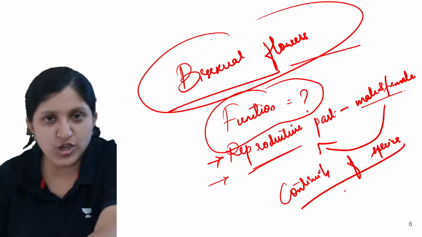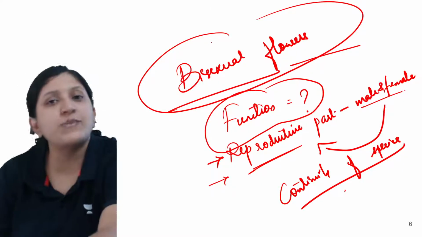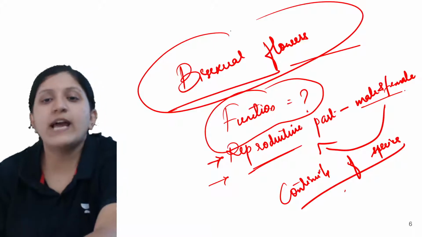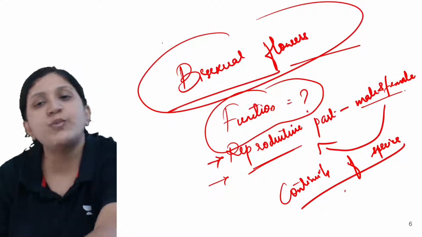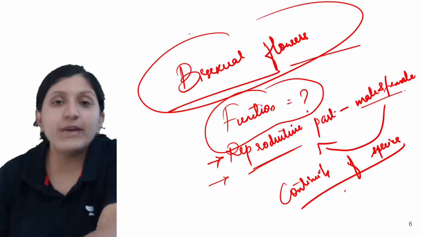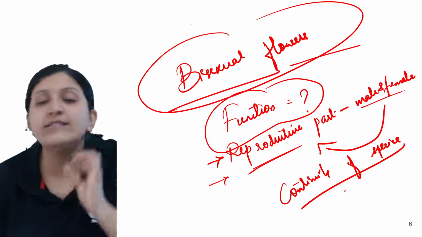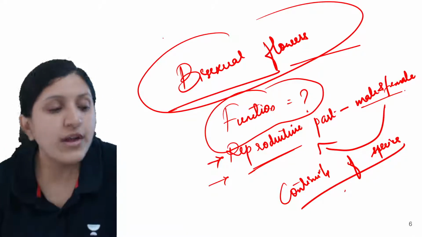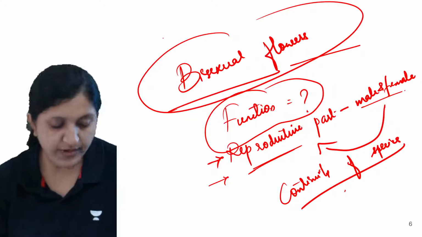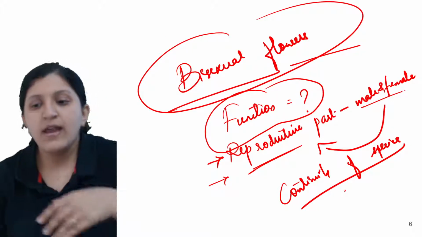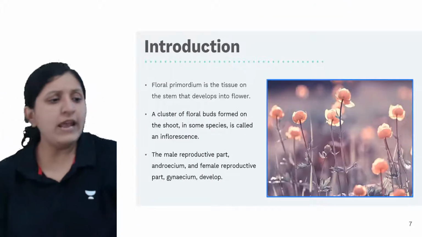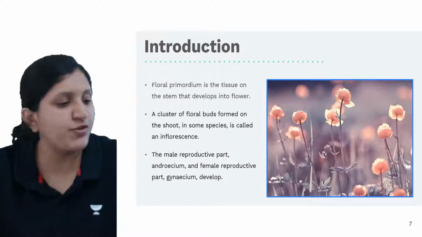It can be unisexual also, because there is another flower which might be having the other gamete. So be it bisexual or unisexual, the flower is the reproductive part which is required for the fertilization process. Let's have a look at the introduction part of this.